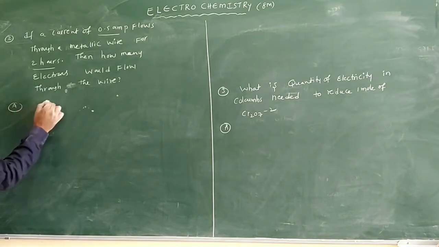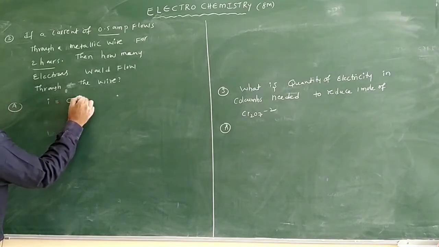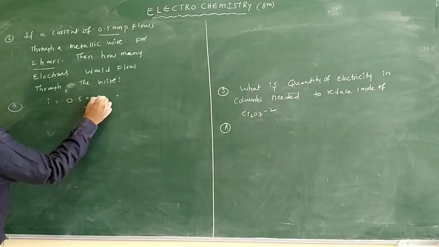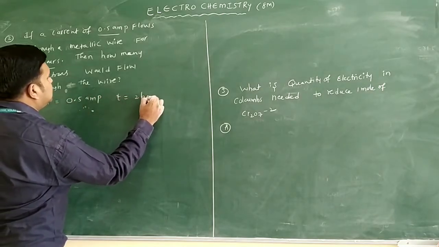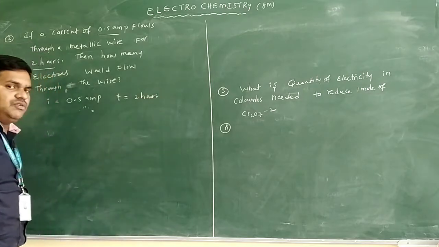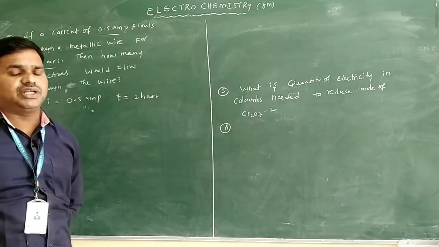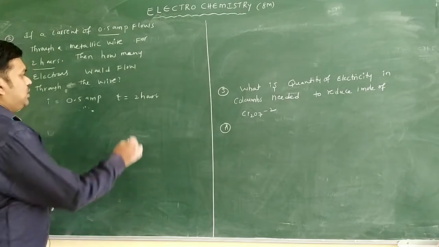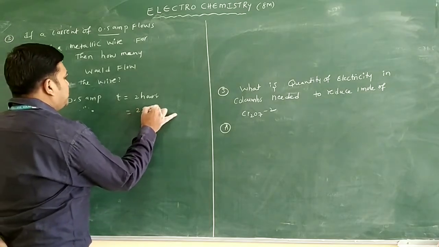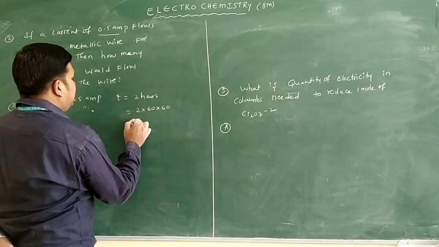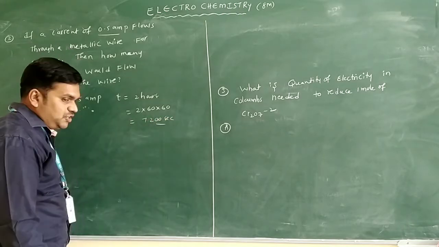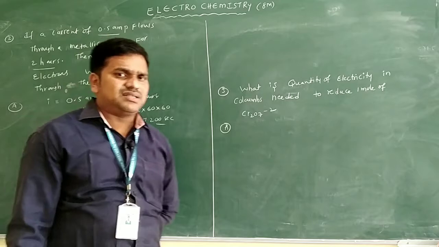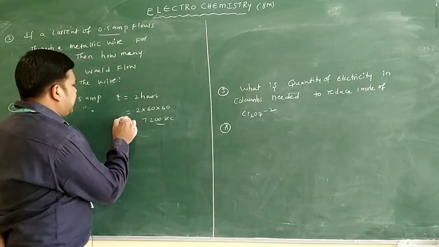So the answer: I is equal to 0.5 ampere, time t is equal to 2 hours. I already told you that time you should always convert into seconds. I will write 2 into 60 into 60, that is 7,200 seconds. You know 1 hour is 60 minutes, and 1 minute is 60 seconds.